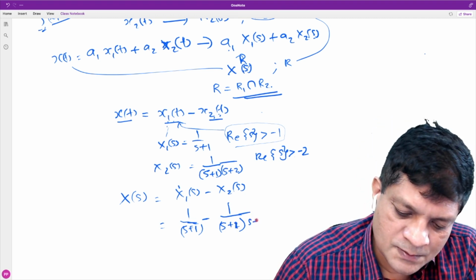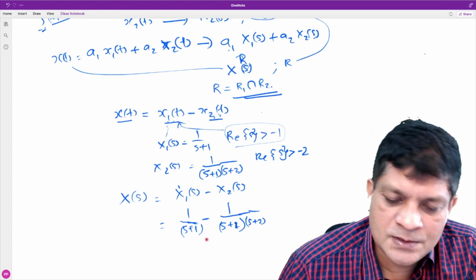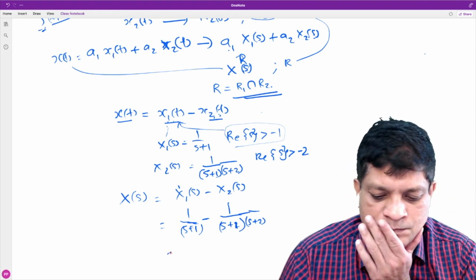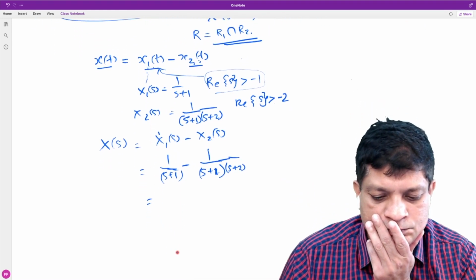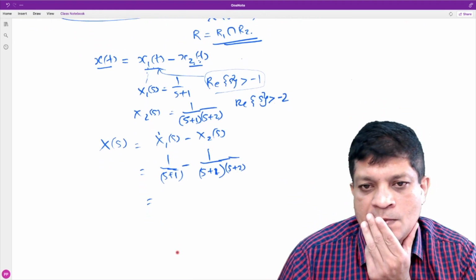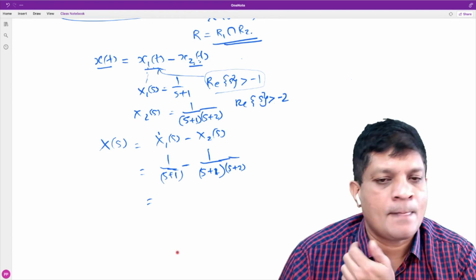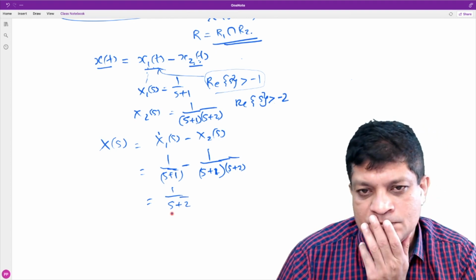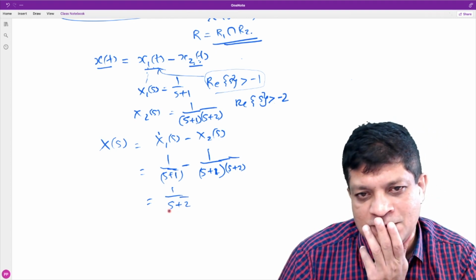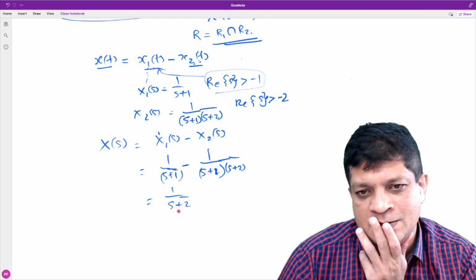This is s plus 1 into s plus 2. Can we simplify this? So it is 1 upon s plus 2. What is the nature of this signal? Can it be a finite duration signal?